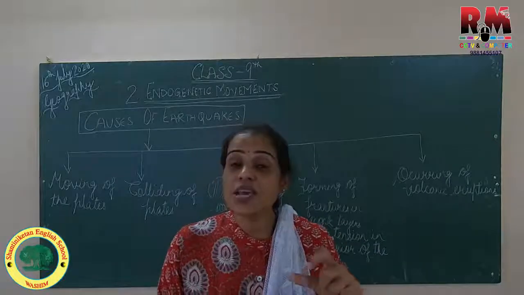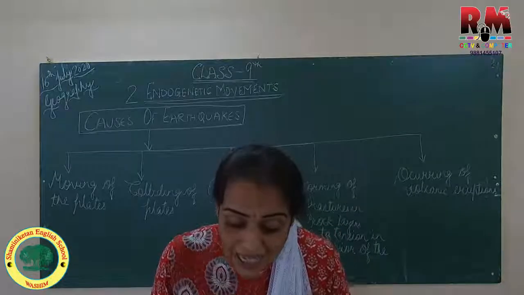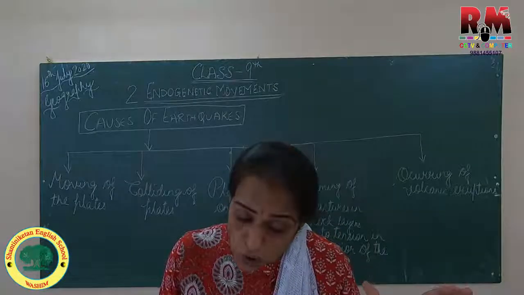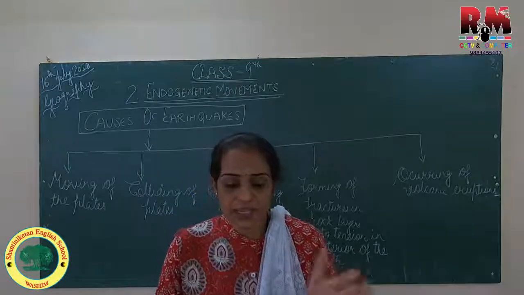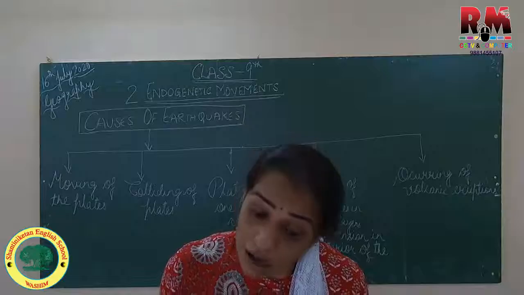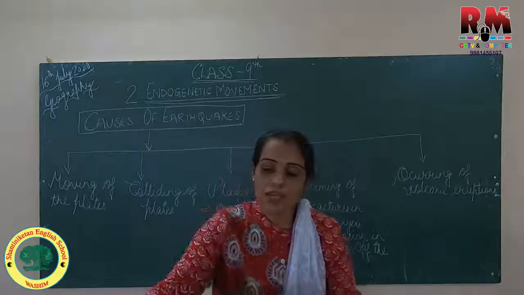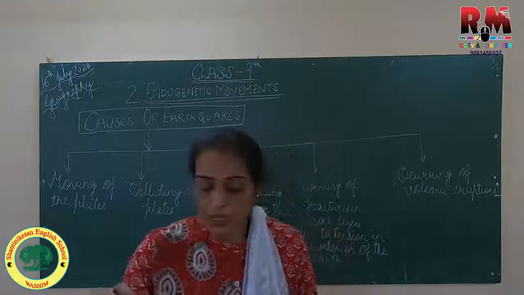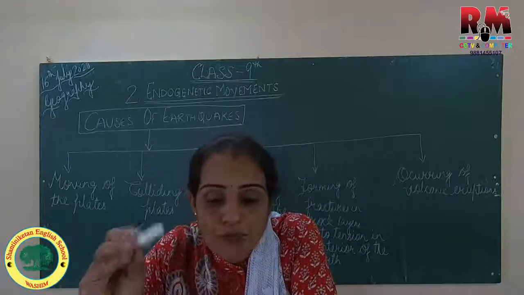हर एक चीज़ को सहन करने की अपनी क्षमता होती है, अपनी कैपेसिटी होती है. So that is there in the earth also. So when high energy is released at the place where the tension mounts up, that is the center of the earthquake. Now it is called the focus or hypocenter. You can see a black dot in a picture in figure 2.12. That black point is a focus.